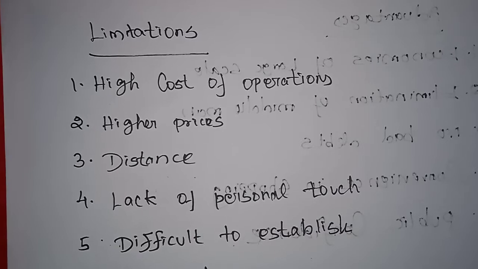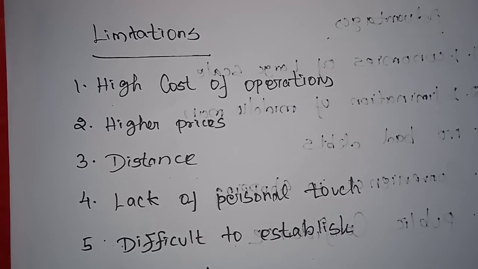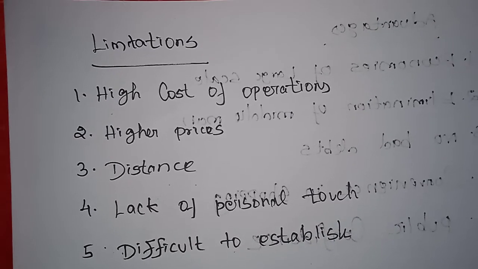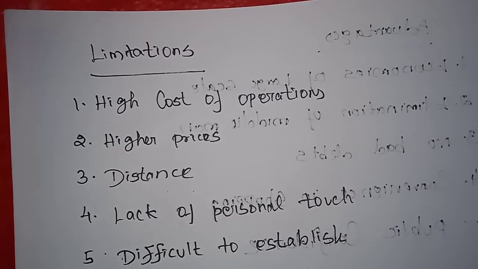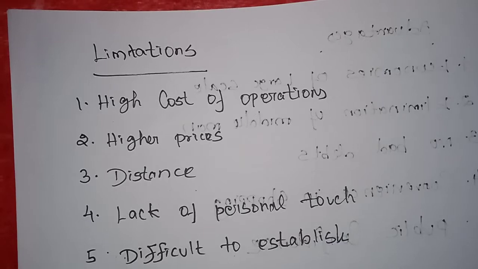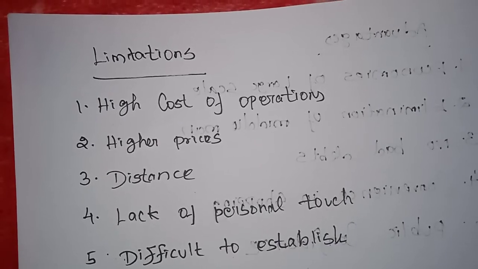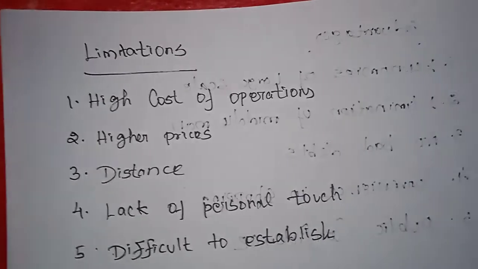It has to incur heavy expenditure on salaries, maintenance of the building, customer services, advertising, etc. As a result, the establishment and overhead costs of operations are very high. Establishing departmental stores requires a high cost of operations.